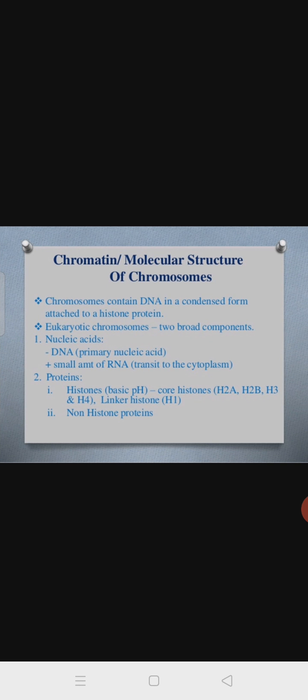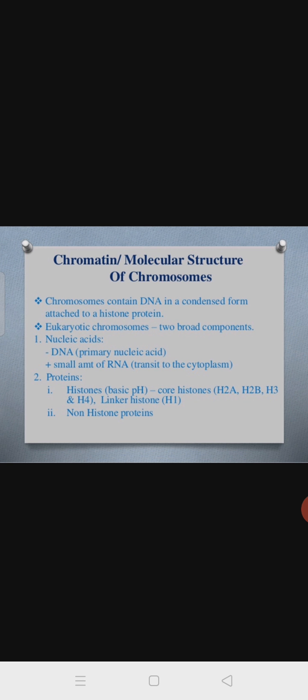Chromatin is the molecular structure of chromosomes. The word itself indicates chromosomes are present here. So chromatin is present in the nucleoplasm. Chromosomes contain DNA in a condensed form attached to histone proteins. These histone proteins are attached to the condensed chromosome present in the nucleoplasm, or the fluid matrix.